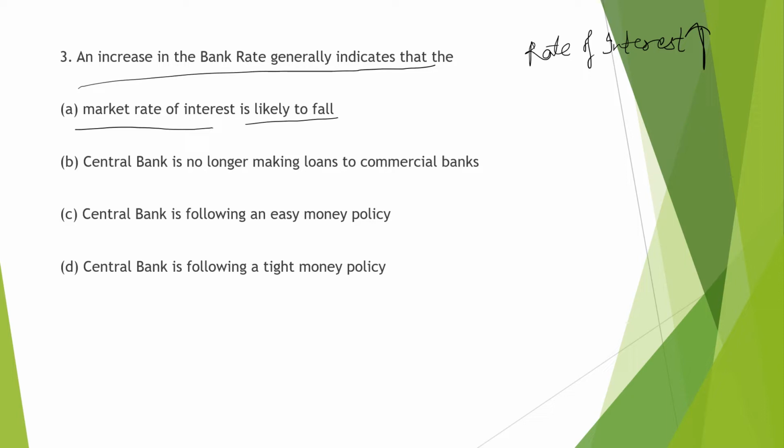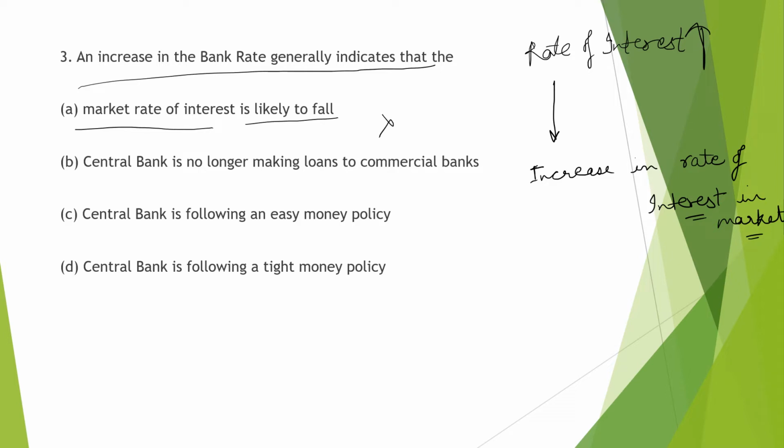If there is an increase in the bank rate, then it would have the impact of increasing the rate of interest in the market also. So it won't decrease it. It will have the impact of increasing it. This is not the right option.